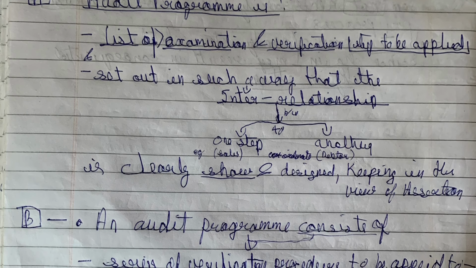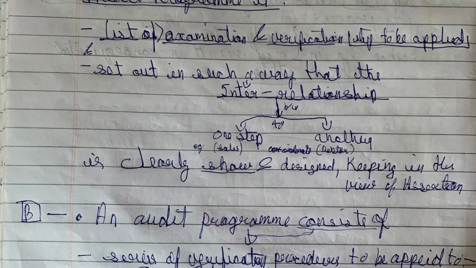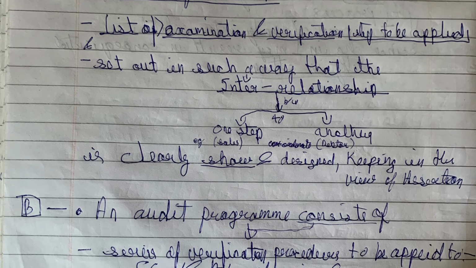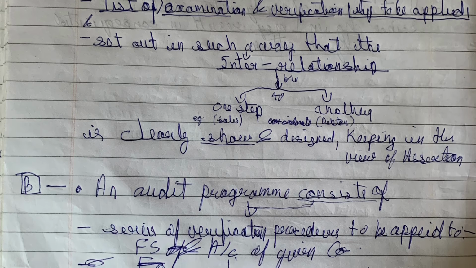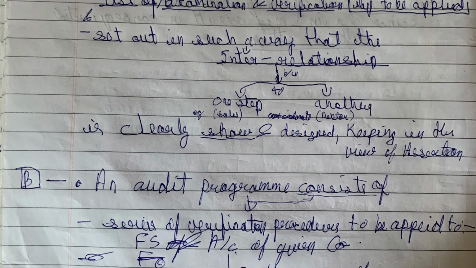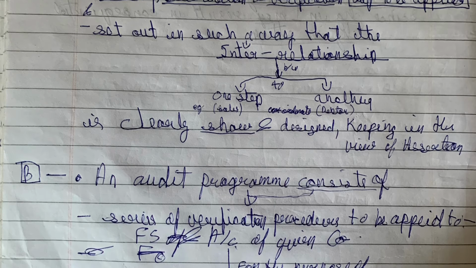Example, the audit procedures for checking sales and debtors should be interrelated, they should be coordinated. So the second point points out that.